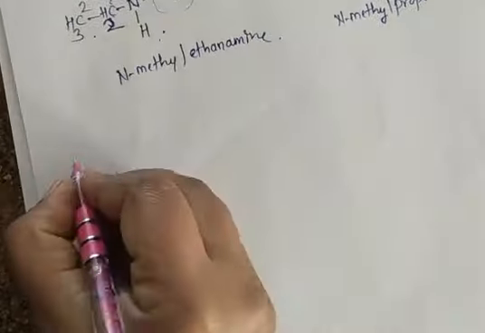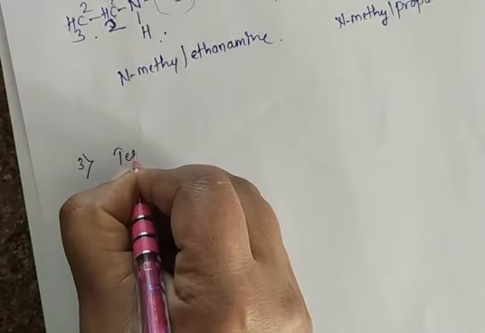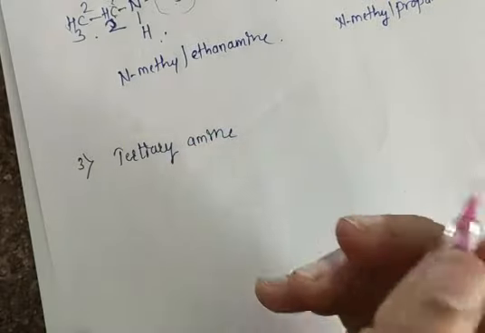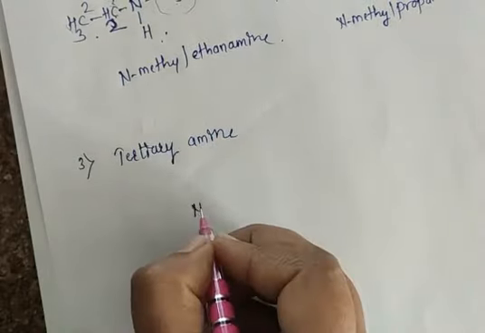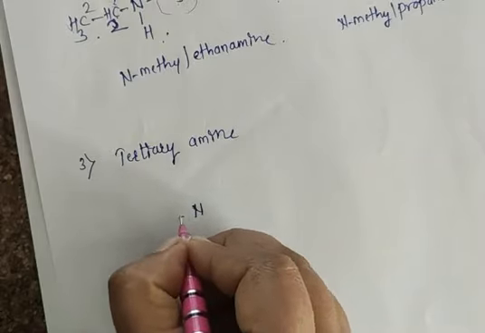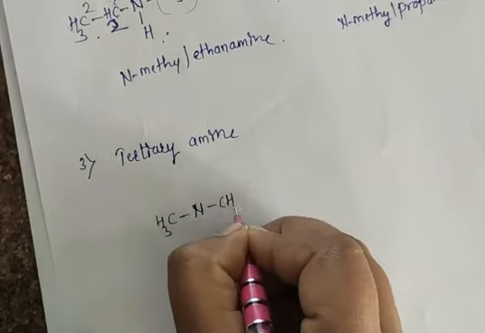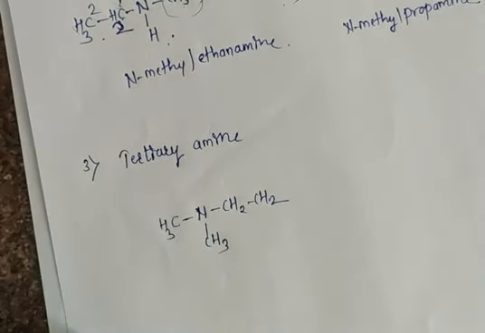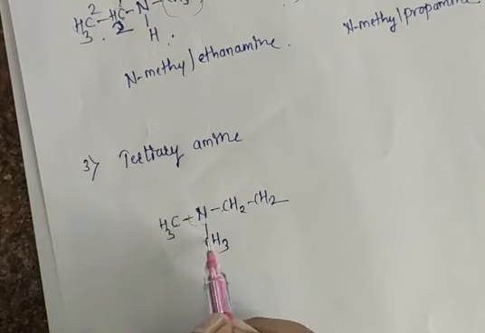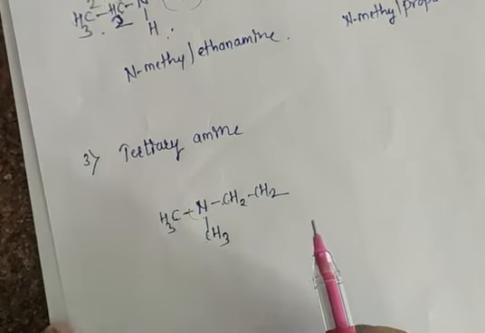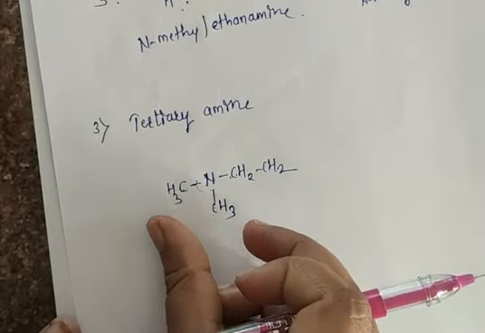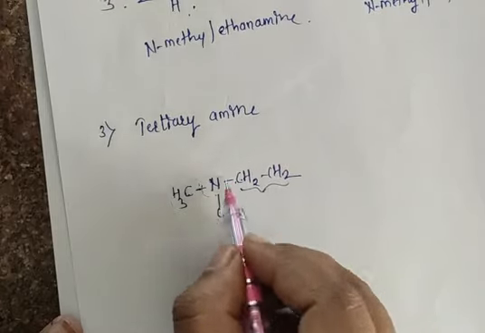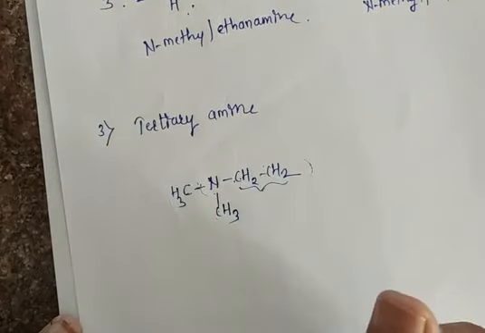Go for tertiary amine. Tertiary amine. So in tertiary amines, all hydrogens which are attached to the nitrogen are replaced with methyl groups or carbons. Suppose like this. So this nitrogen is attached with all three carbons. So this is your tertiary amine. In that case, first you have to see the substituent. So this is your substituent CH3, but I am getting here a longer chain. So this is your parent chain which is attached to that particular nitrogen.